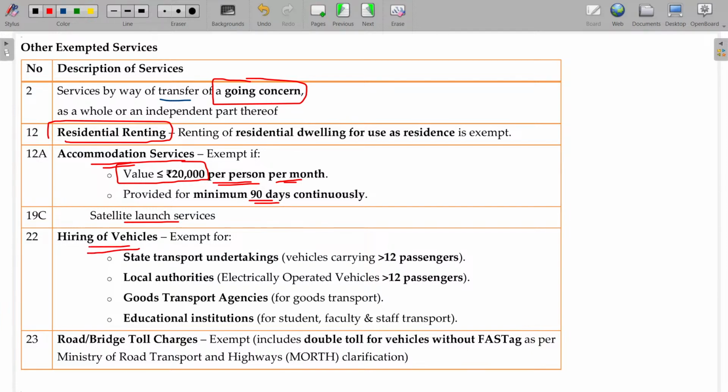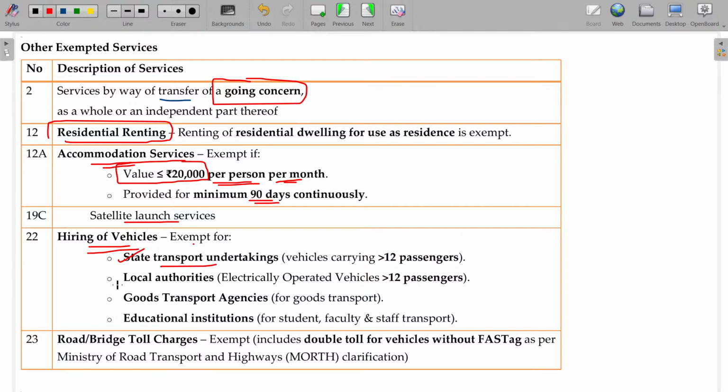Hiring of vehicles by the government from private players, state transport undertakings. During Diwali and other festivals, the buses are very limited and the tariff may skyrocket. So the government gets vehicles, buses from various private players, and those buses will be released in the name of the government. Automatically, they will fix the tariff nominally. The government pays the rent to the private players. That will not be taxable.